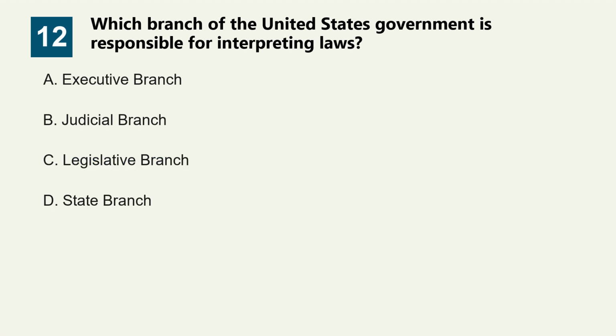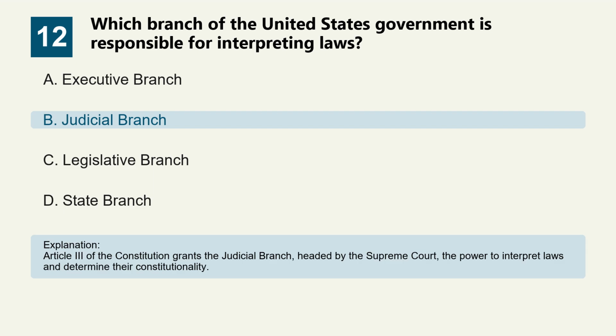Question 12. Which branch of the United States government is responsible for interpreting laws? Option A, executive branch. Option B, judicial branch. Option C, legislative branch. Option D, state branch. The correct answer is option B, judicial branch. Article 3 of the Constitution grants the judicial branch, headed by the Supreme Court, the power to interpret laws and determine their constitutionality.